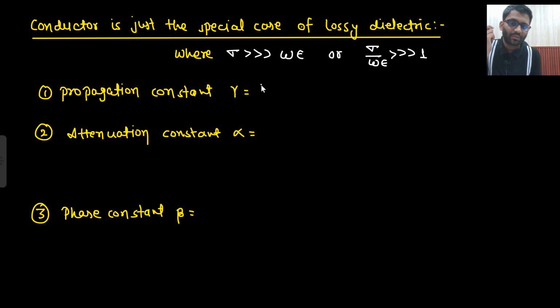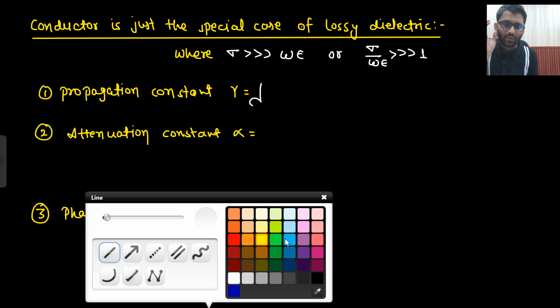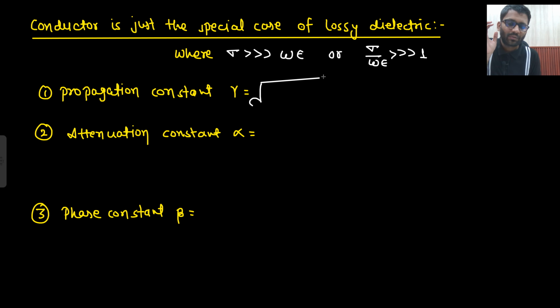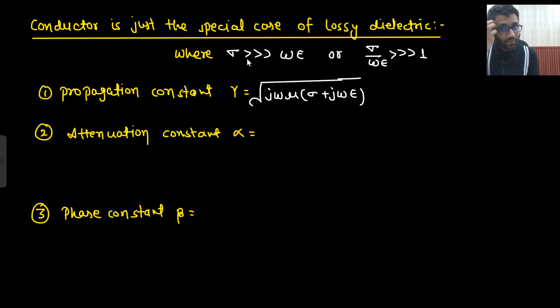So what was your propagation constant? General propagation constant for a lossy medium. For any lossy medium, what was your propagation constant? Do you remember it? Right now you might not be able to remember, but slowly you are going to remember it. Gamma equals under root of j omega mu into sigma plus j omega epsilon. Now sigma is very much greater than omega epsilon.